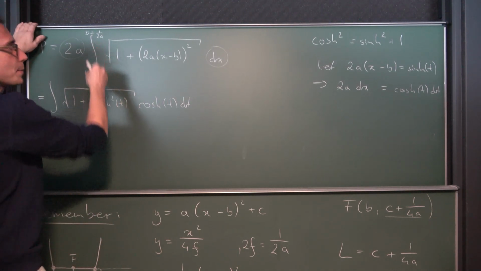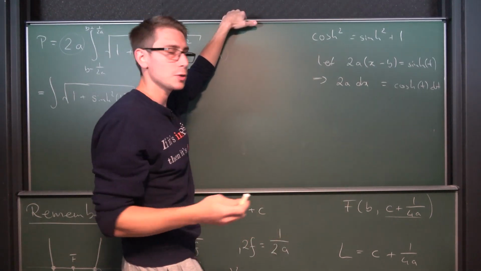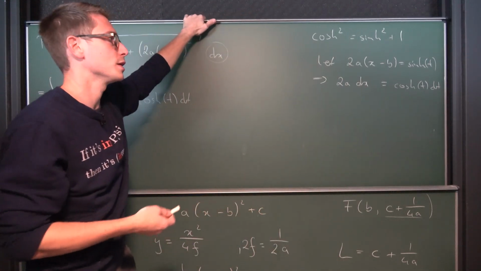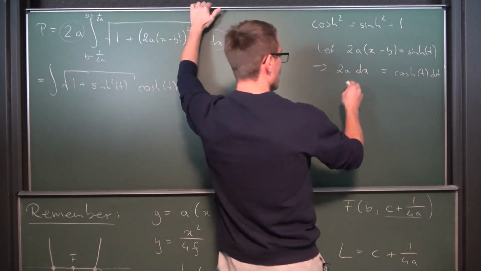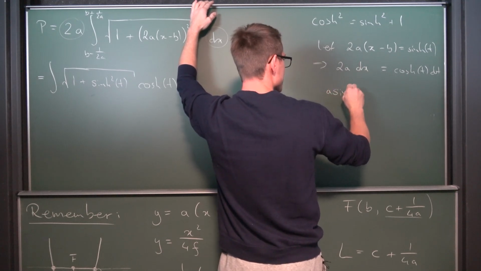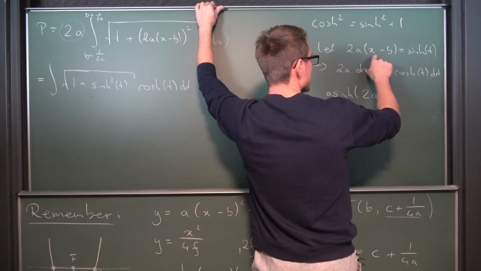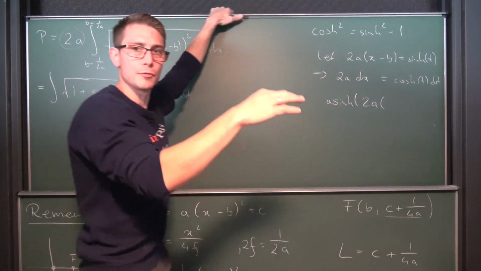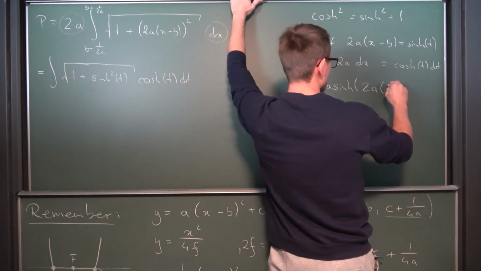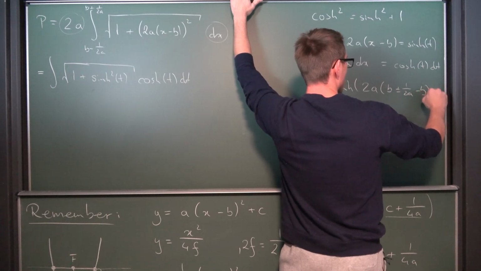Now if you plug our upper and lower bounds into here and solve for t, obviously what we need to do is take the inverse function of the sinh on both sides, which is the area hyperbolic sine. So we are going to get the arsinh of 2 times a times x1 and x2, which are only differing by the plus or minus before the 1 over 2a, so this is b plus or minus 1 over 2a minus b.